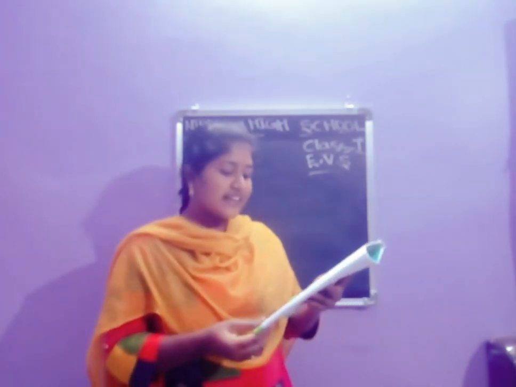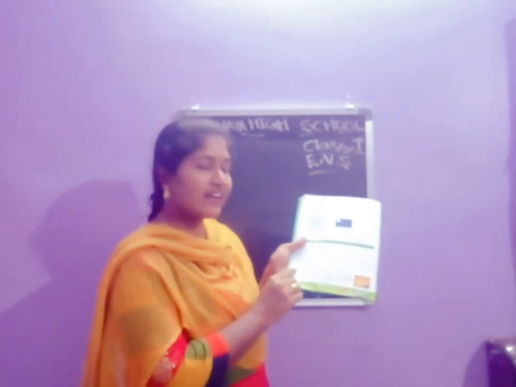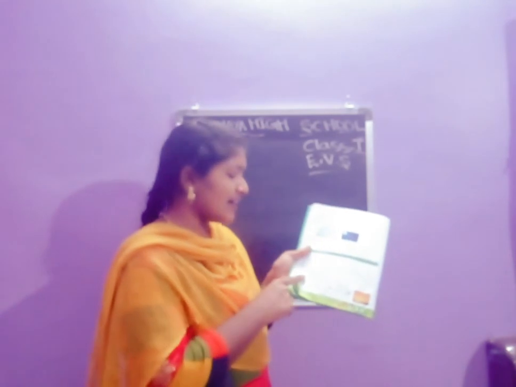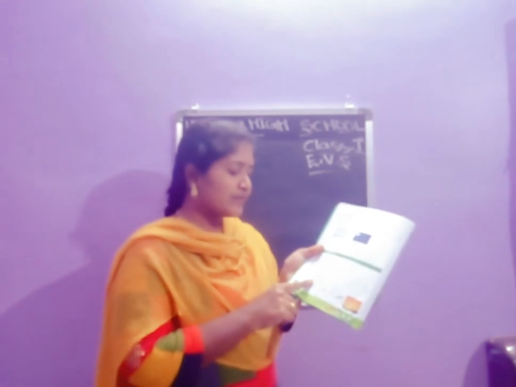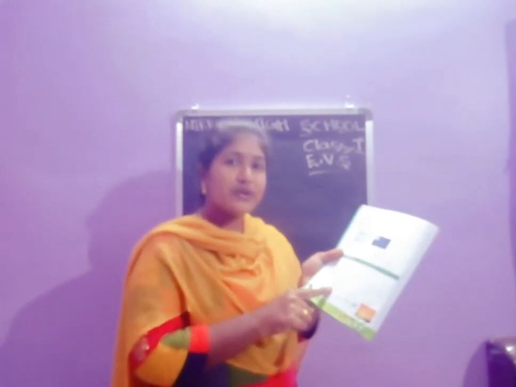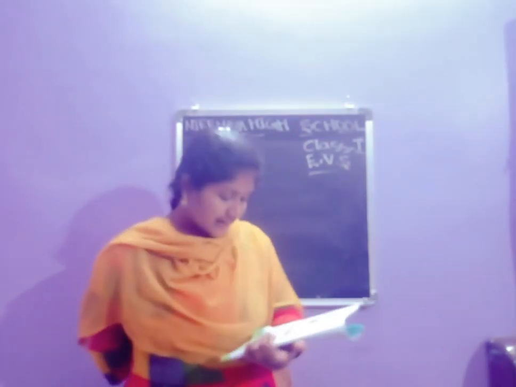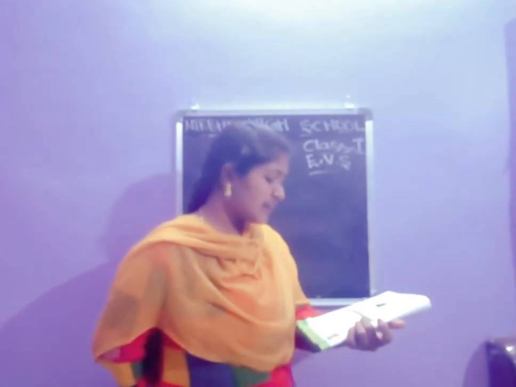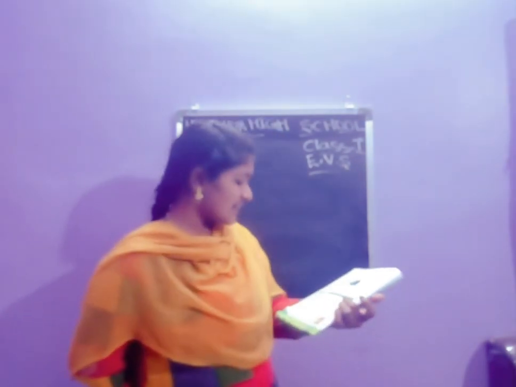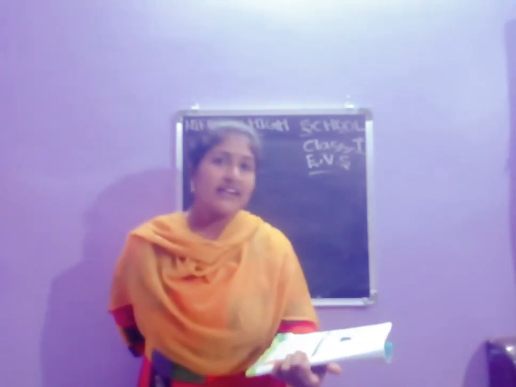Which colors do we see in the sky during sunset? See children, page number 28, question number 12. So put your finger on the 12th one. Okay. Which colors? Colors. Do we see in the sky during sunset. Which colors do we see in the sky during sunset?